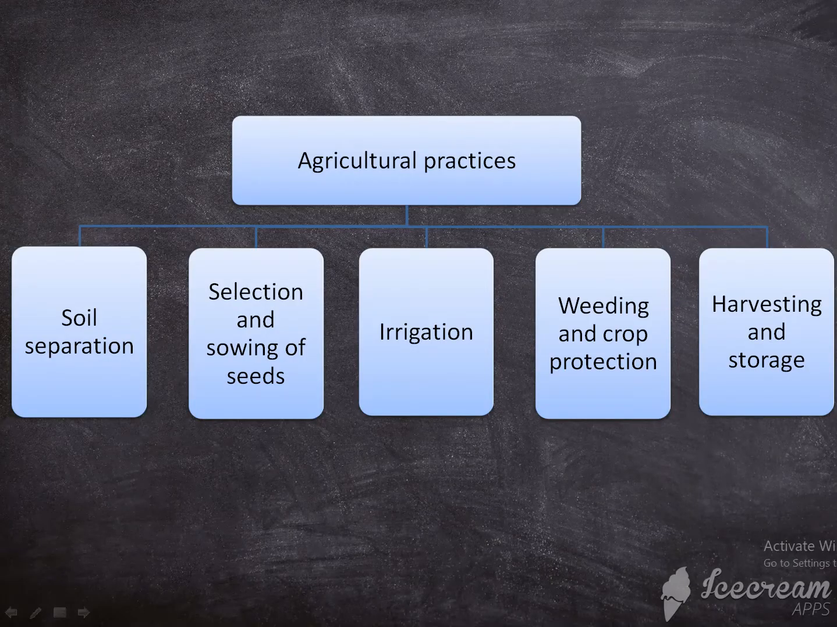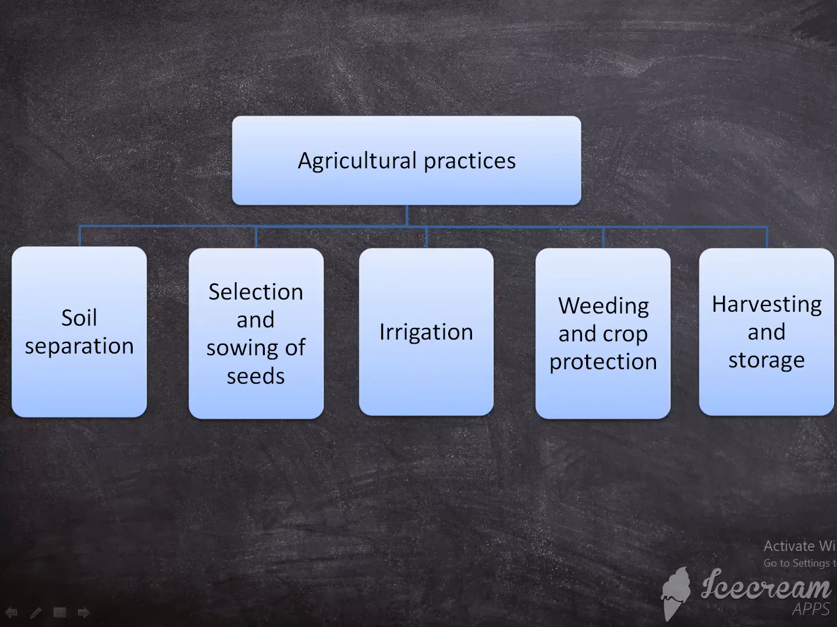Next, we'll see about the agricultural practices. So for growing crops, the farmers have to perform some activities so that they can get the proper yield. And these activities are known as agricultural practices. And there are 5 agricultural practices, 5 steps in growing crops till harvesting.